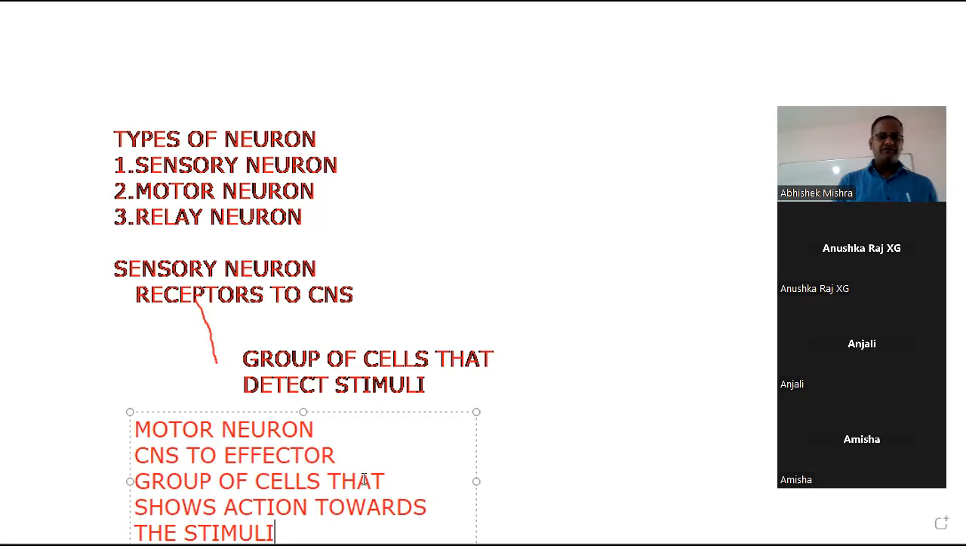Is it clear to all what is an effector? Okay, fine. Now students, the last type of neuron is called the relay neuron.